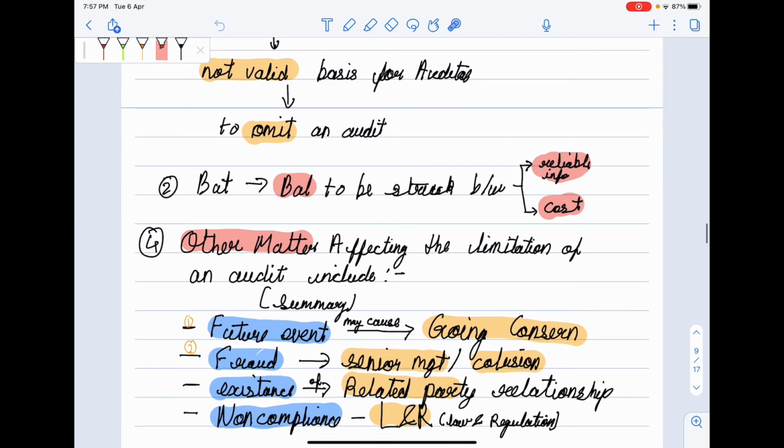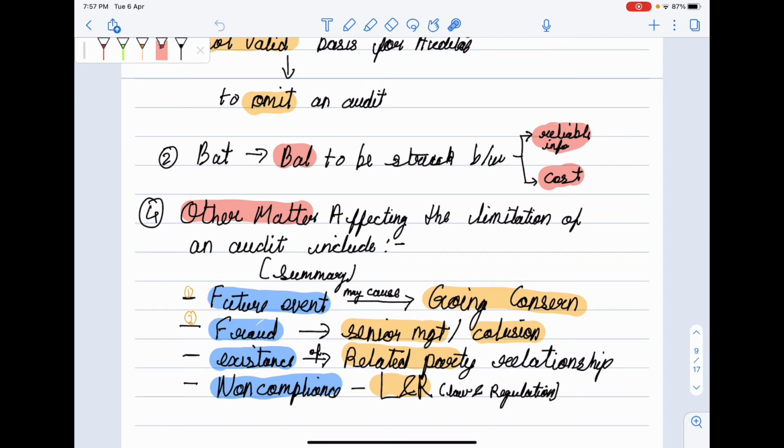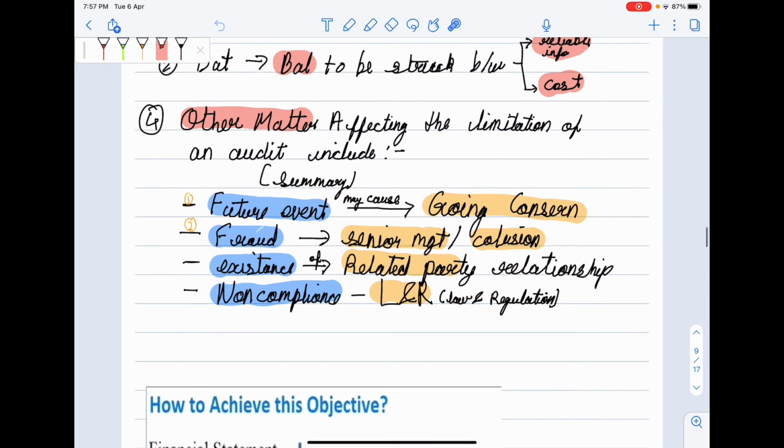Then the fourth point, I say it is a summary point. In the fourth we need to write other matters affecting limitation of audit. This includes: first point is related to subjective decisions, uncertainties. From uncertainties we need to take future events may cause going concern issues.